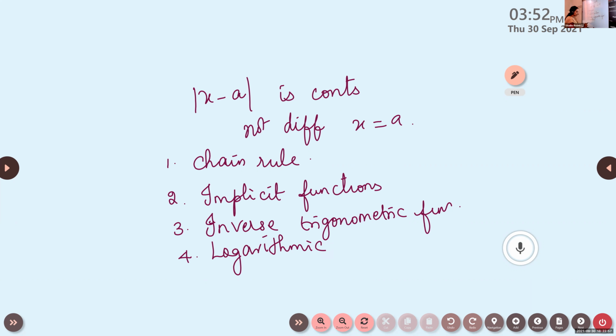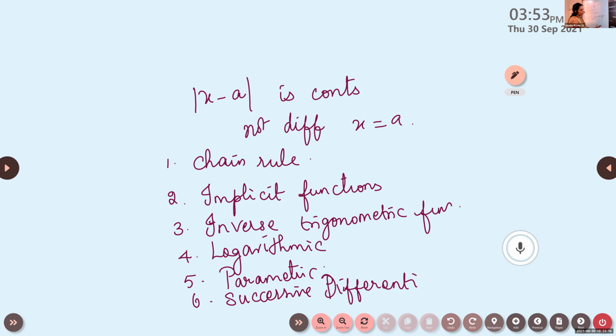The next form we have learned is parametric form, and the last topic here is successive differentiation. We differentiate the given function again and again. That is what we call successive differentiation. First order derivative, second order derivative, like that. So this much topics are here.